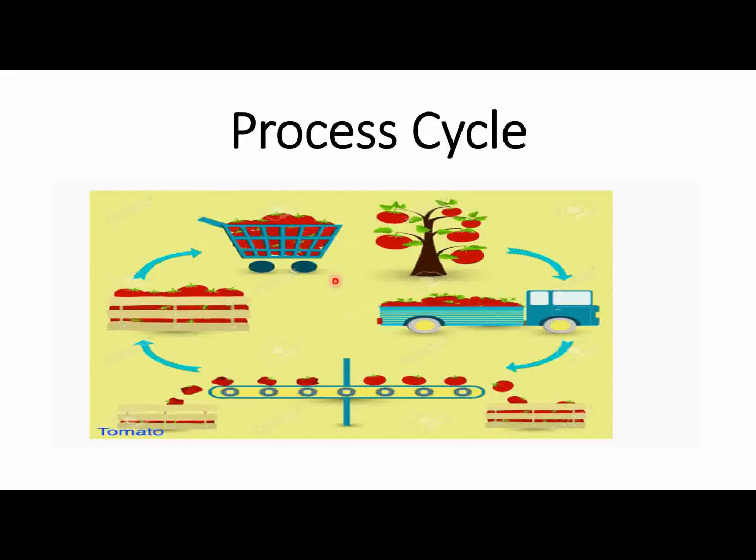in your words. Now if you see this image, you have nothing, you can only see the pictures in front of you. This is the tomatoes, so you can say this is the picture of tomatoes, this is the tree of tomatoes. In layman language, this is the truck full of tomatoes, and here you can say there are two parts of the tomatoes, like one tomatoes are going in this basket and other tomatoes are going in this basket, and after that again this is a basket full of these tomatoes, and after that this is the final basket.